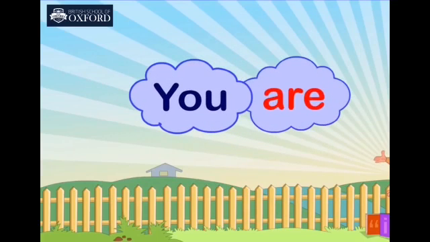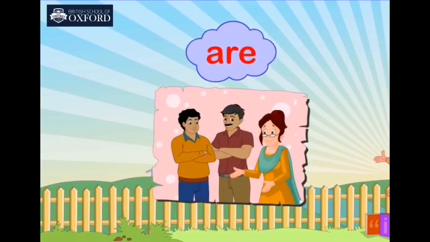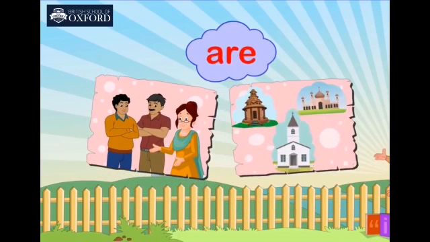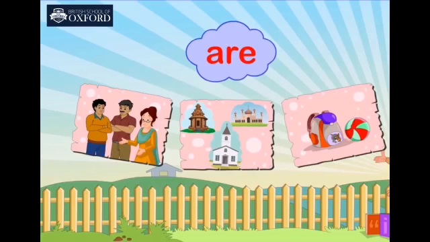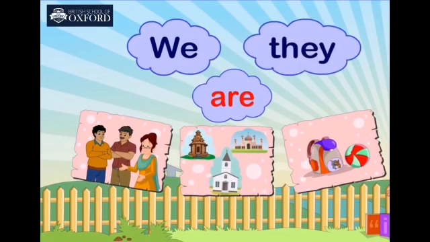Next, look at the next pronoun and which one is used. However, for you we use are. Are is also used with pronouns that refer to more than one person, place, or thing, such as we, they, you: we are, they are, you are.